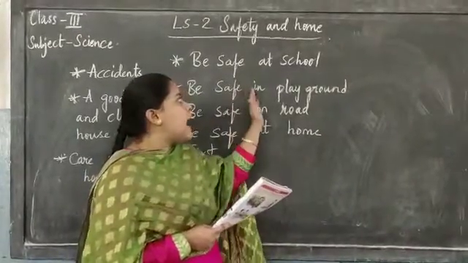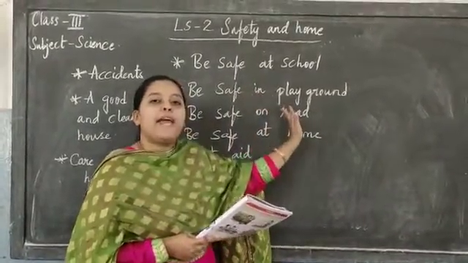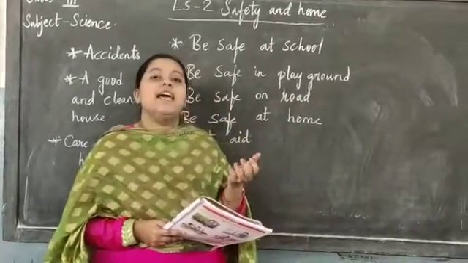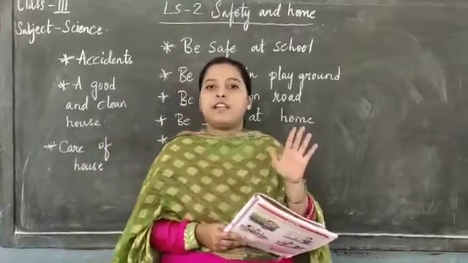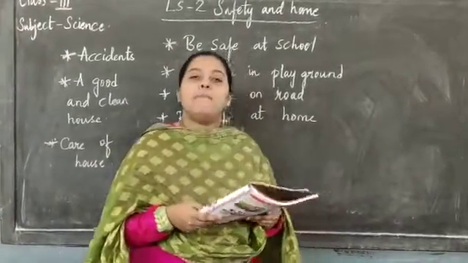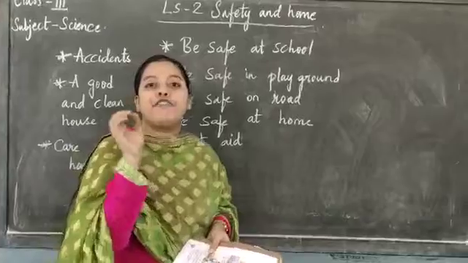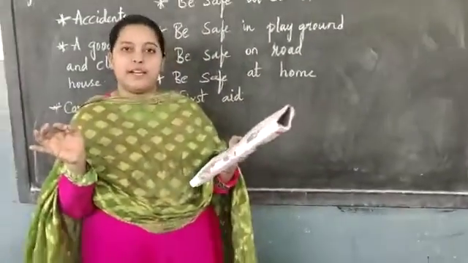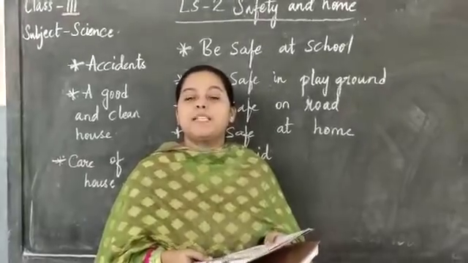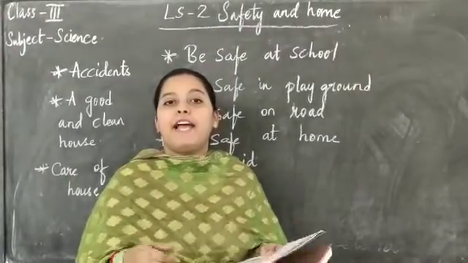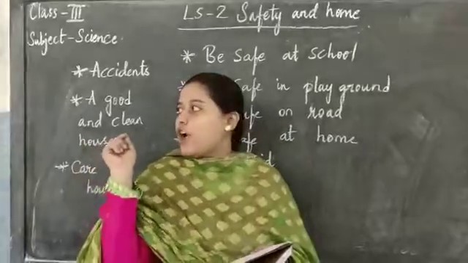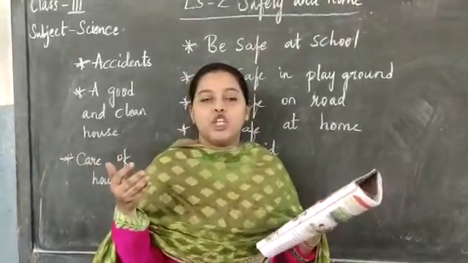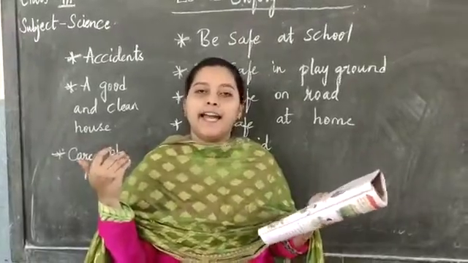Next, coming to how to be safe in a playground. Now you will think, teacher, in a playground how will we be safe? Yes, you must be safe in the playground also, children. How? By following these rules. Play a fair game with your friends, children. By playing with the bat or ball, you must not hit your friend with the bat or ball, children. He or she might get hurt.